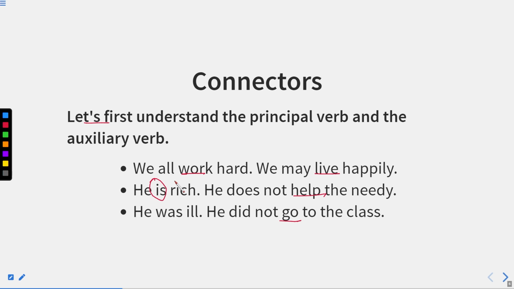Whereas is, though it is a main verb over here, and was is a main verb over here, yet these two are only auxiliary verbs, because these are primary auxiliary verbs, and not principal verbs. So this is the difference between principal verb and auxiliary verb.